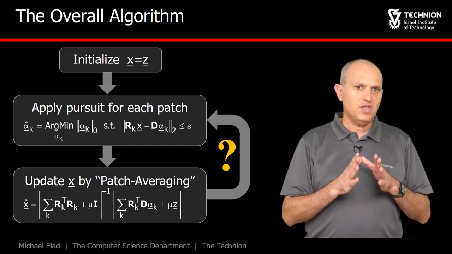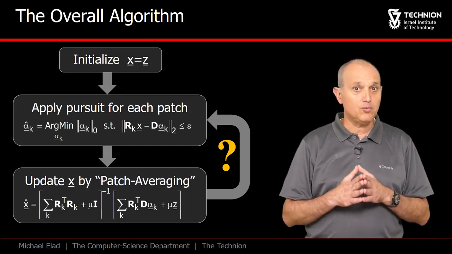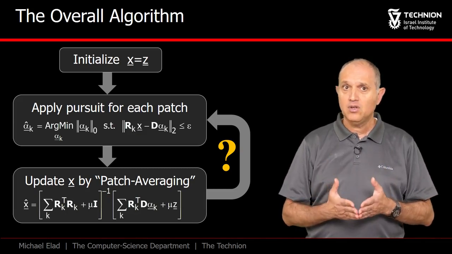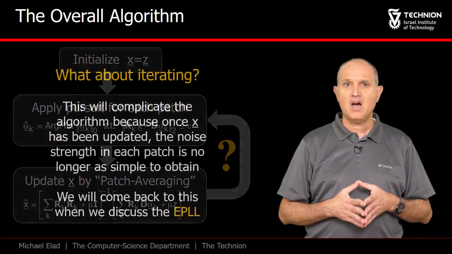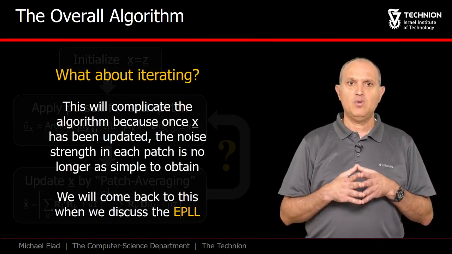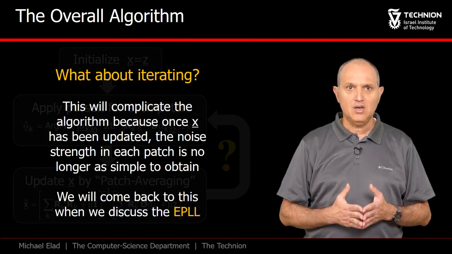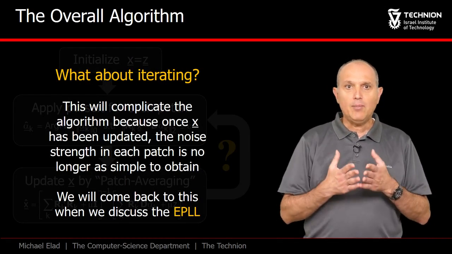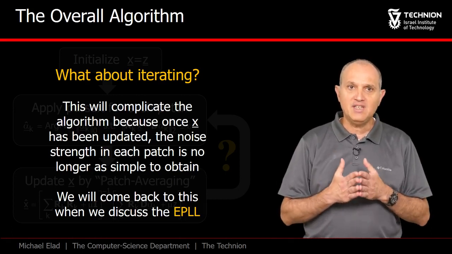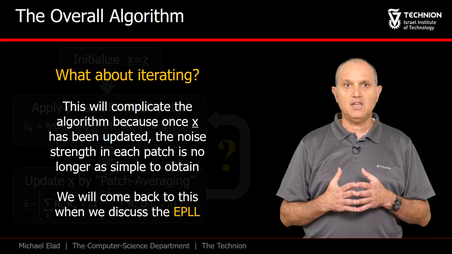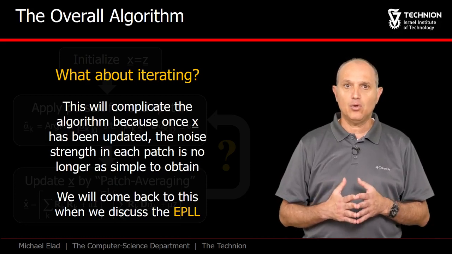In order for all this process to make more sense, we should proceed and iterate, returning with the updated x to reevaluate alphas. However, doing this is not as easy as you may think. When we operated on the noisy image z, we knew exactly how much noise there is in each of the patches. After updating x, we no longer have easy access to this information. We will come back to this matter later on when we discuss a method called EPLL.